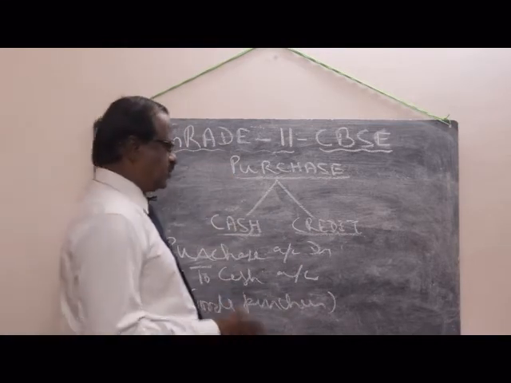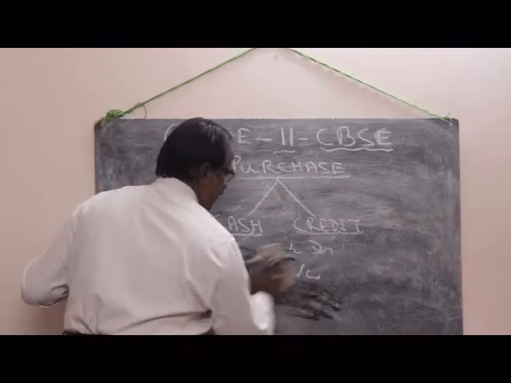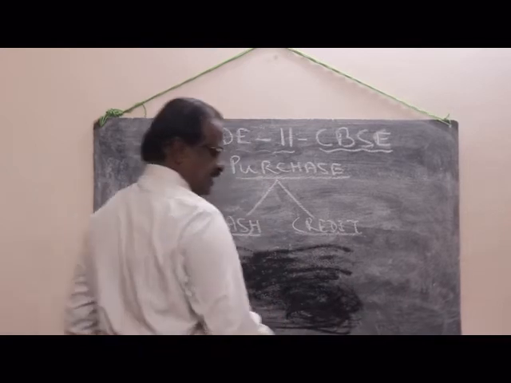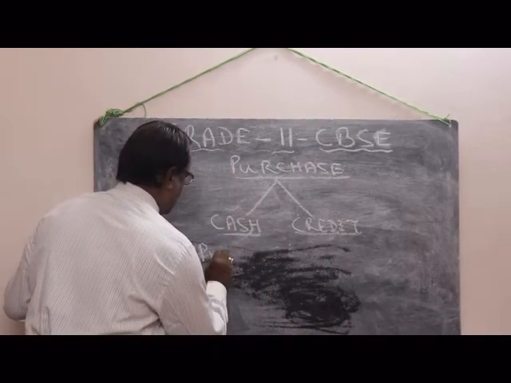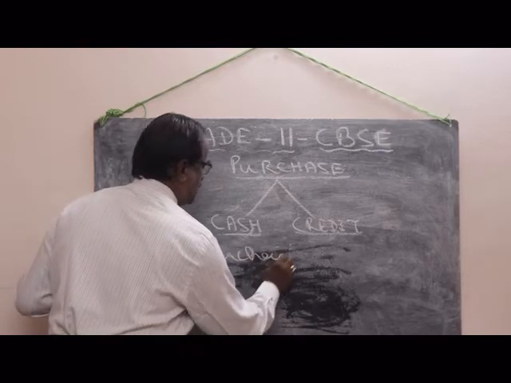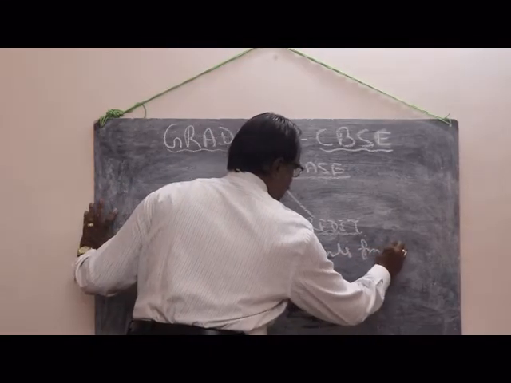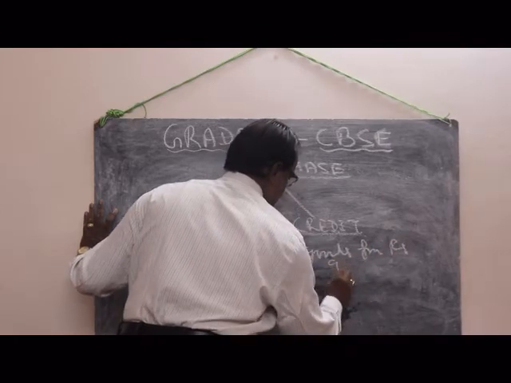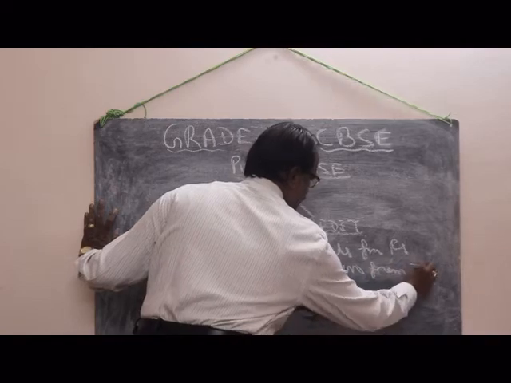Okay. How do we find a credit purchase? Credit purchase means, for example, purchase goods for rupees 9,000 from John.